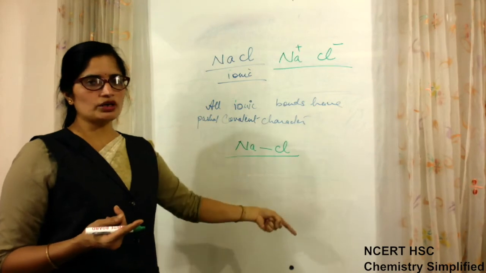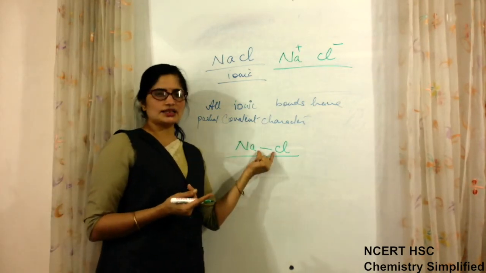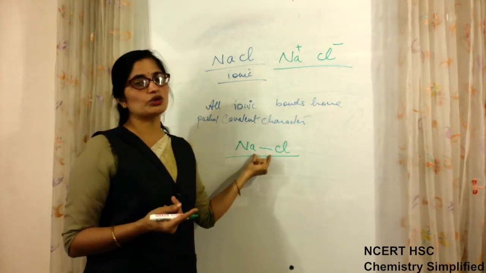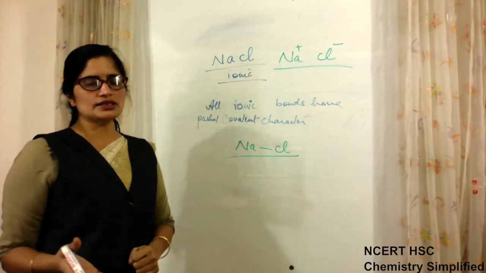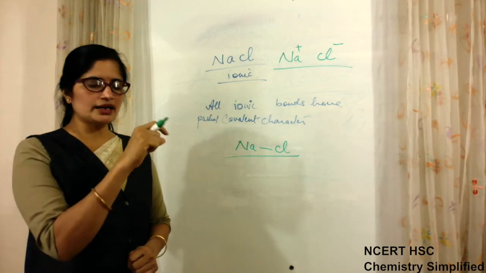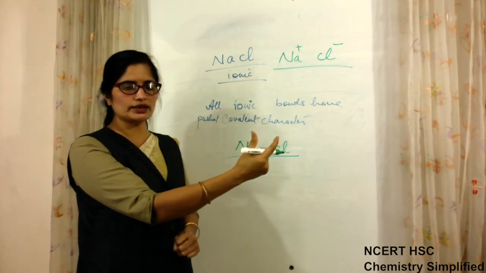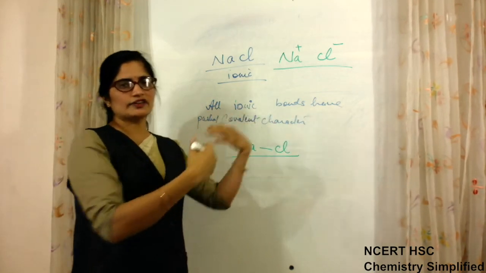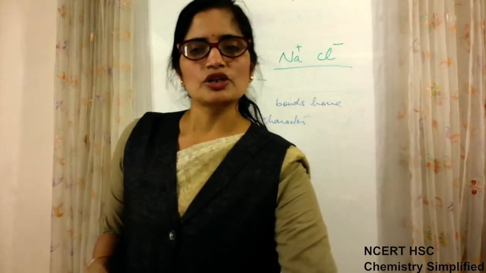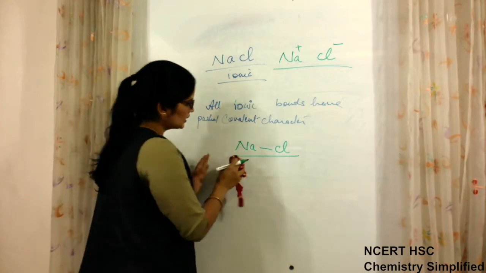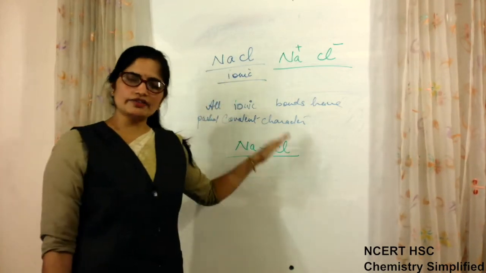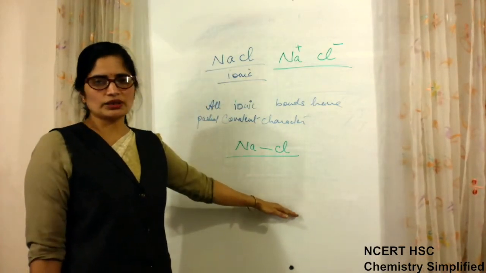If a covalent bond is formed, a sharing is done, but definitely the shared pair is pulled more towards the more electronegative atom. If that pair is pulled too much, then it will become an ionic bond. So we just want to tell that they are mixed with each other. NaCl bond is ionic, it will always remain ionic. It is not going to become a covalent bond.